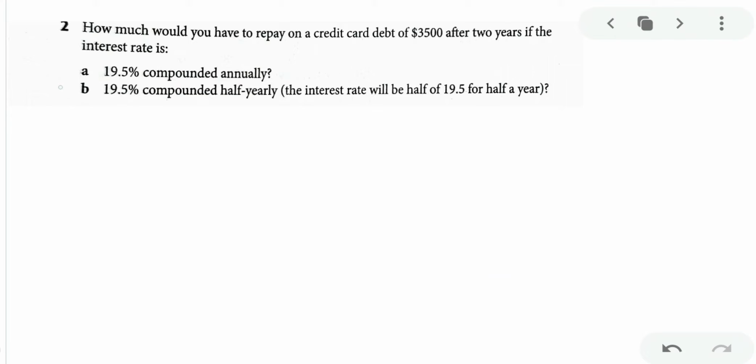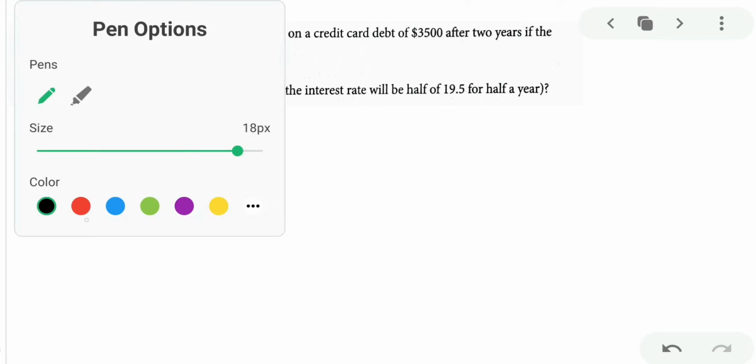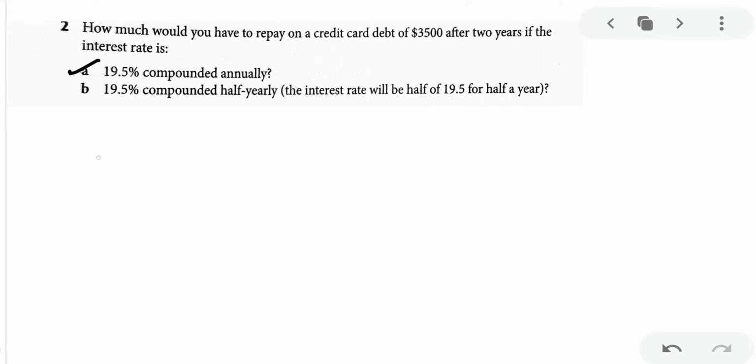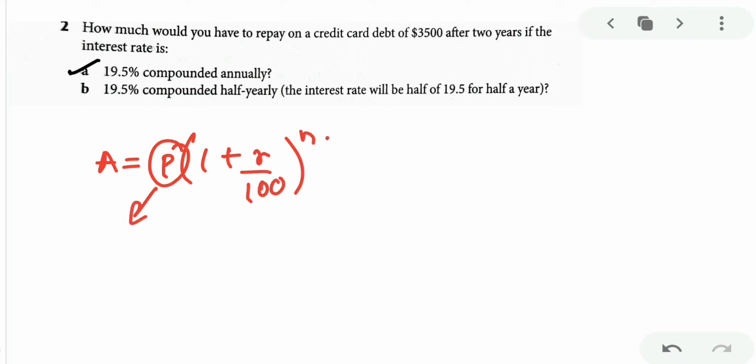Yes, dear children, your third problem is how much would you have to repay on a credit card debt for $3,500 after 2 years if the interest rate is 19.5% compounded annually. Kids, compounded annually, the very best formula which I gave you of finding an amount when you want to compound it annually, it is amount is equal to principal 1 plus r upon 100 raised to n, where P will be your principal amount.